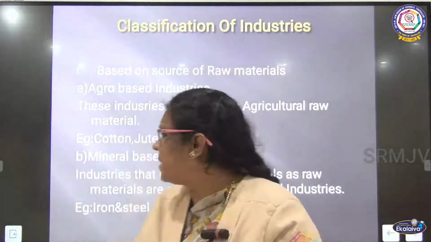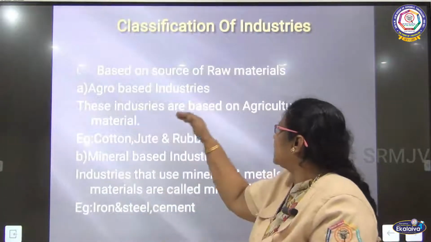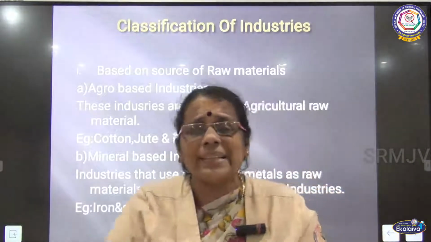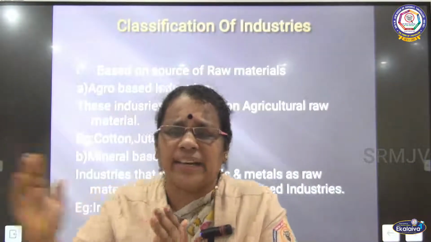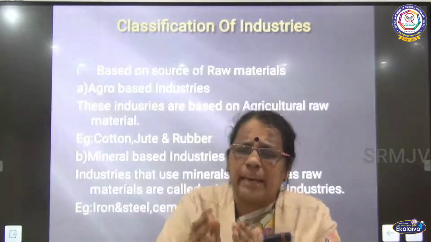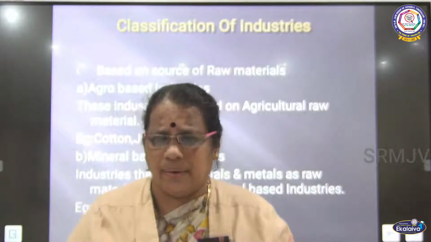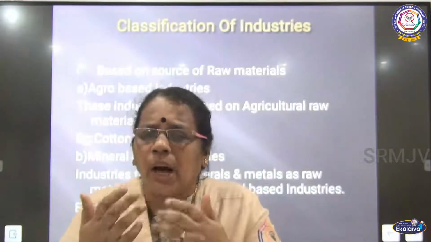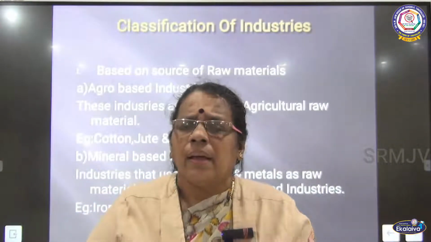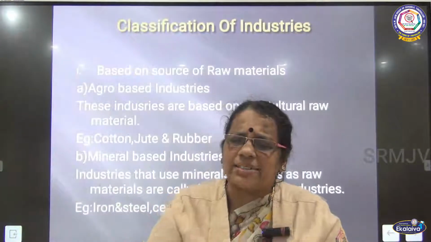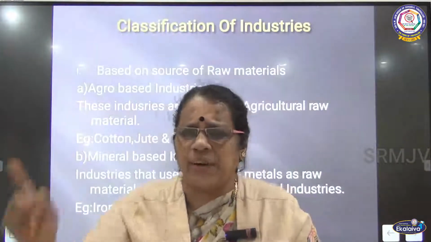What are agro-based industries? These industries are based on agricultural raw materials. Agriculture is giving raw material to the industries, so industries depend on agriculture for raw material. For example, raw cotton, raw sugarcane and raw jute are the raw materials needed for the cotton textile industry, jute industry and sugar industry.